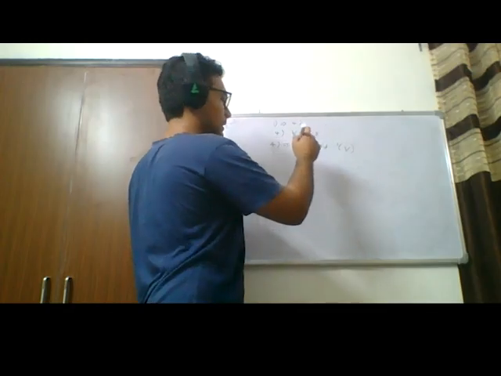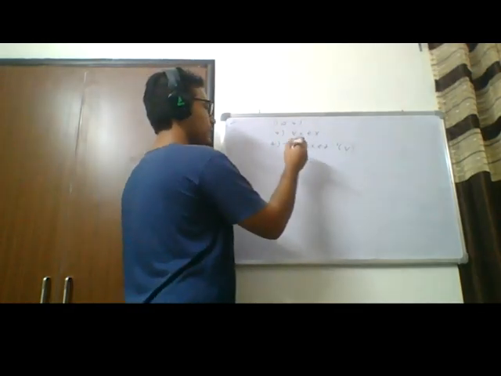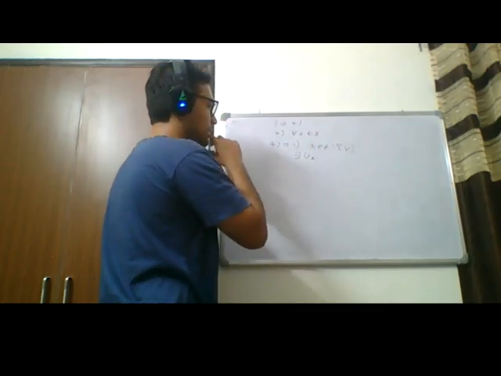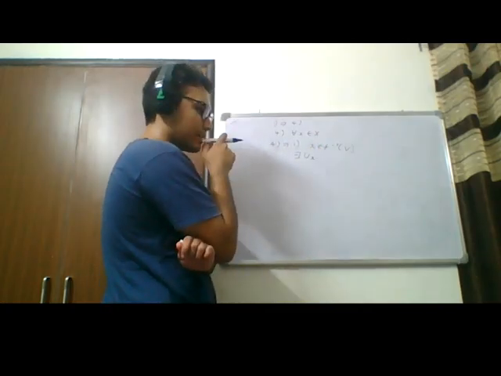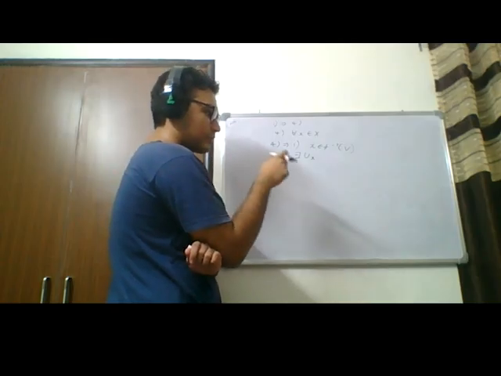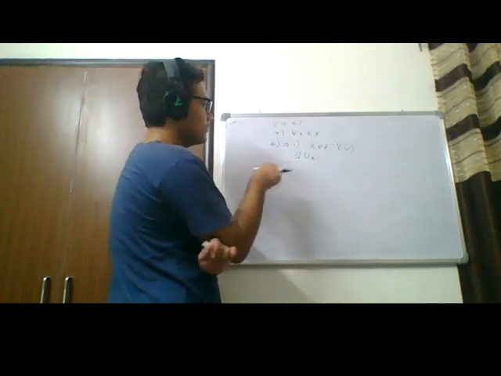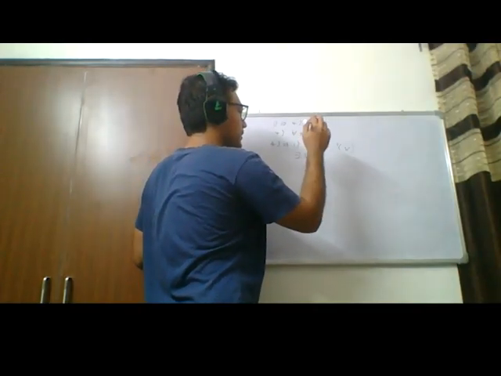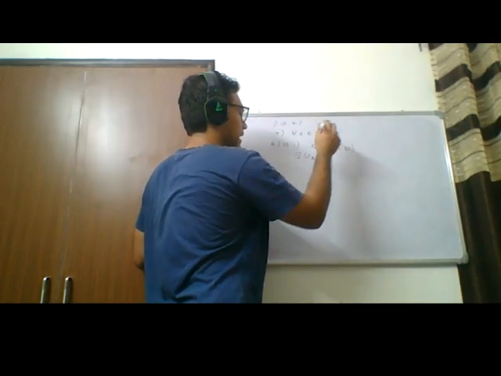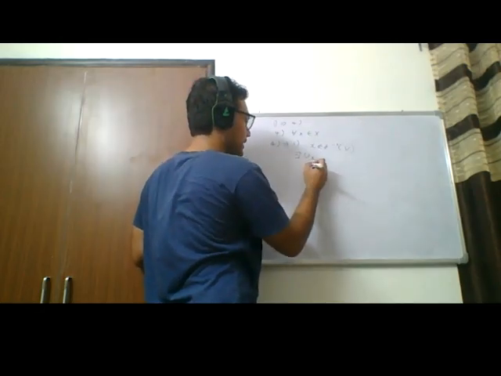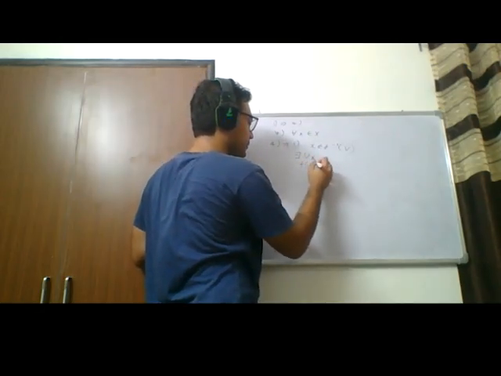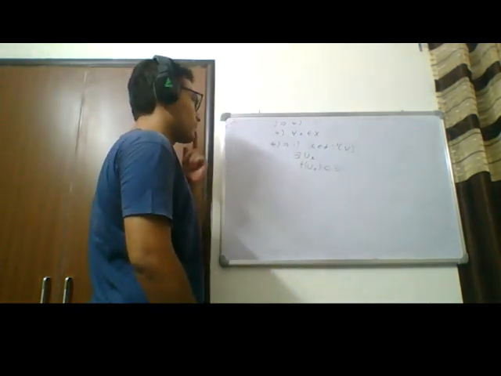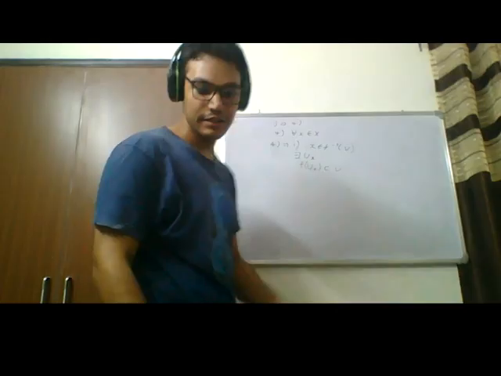Now, by 4, there exists U x such that V is an open set and x is an arbitrary point, such that f of U x is contained in V, right? Should work out. I'll just check.